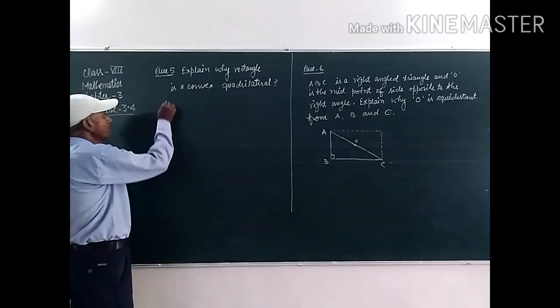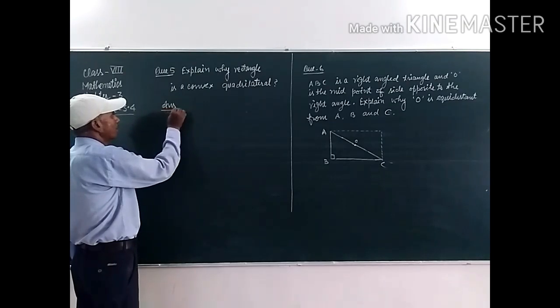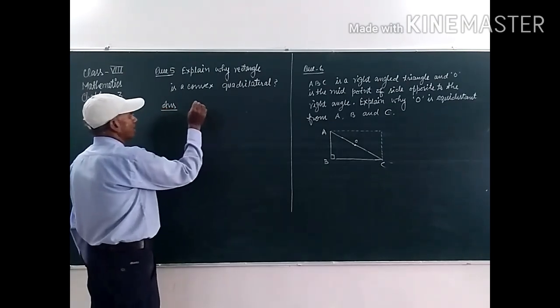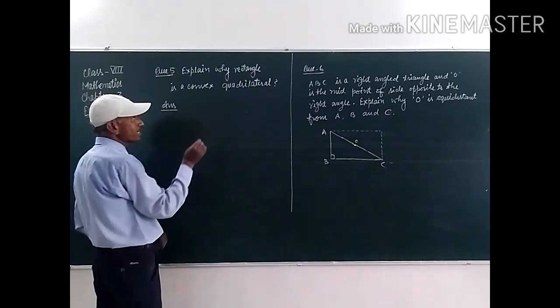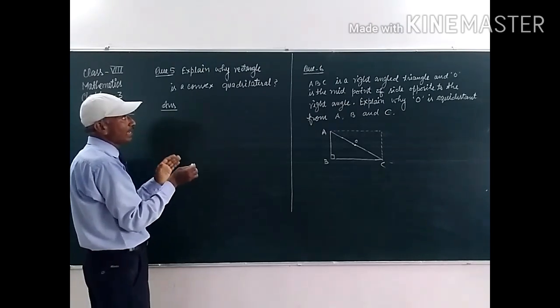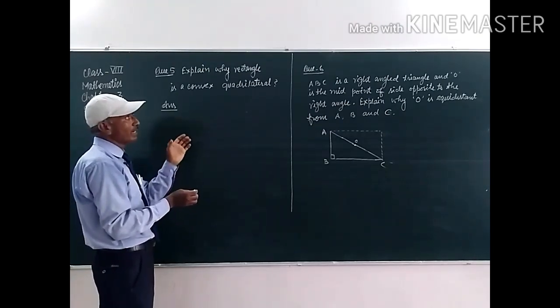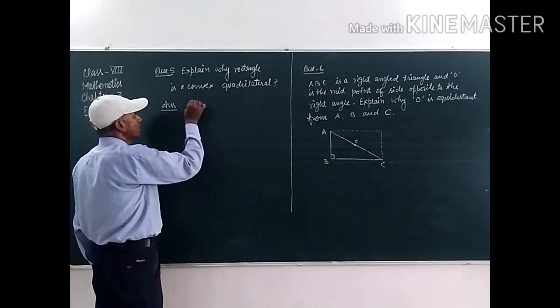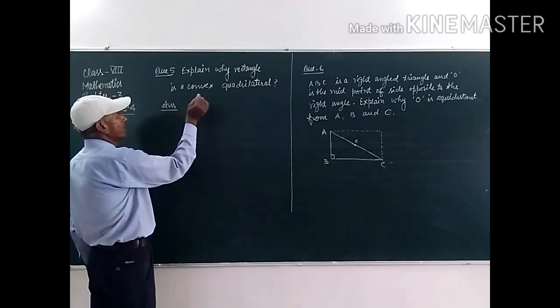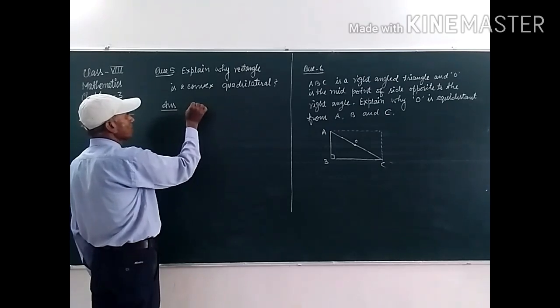Answer: both the diagonals of a rectangle lie in the interior of the figure. So a rectangle is a convex quadrilateral.